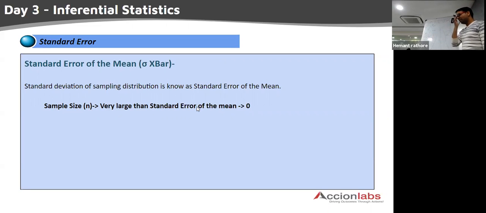That is also one of the very important concepts. Many times in interviews, this question is asked: what do you understand by standard error? Anyone who has used the R language for regression analysis earlier, most of you have used it, right?